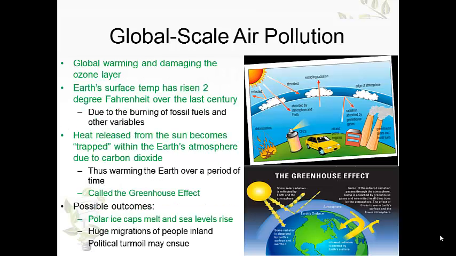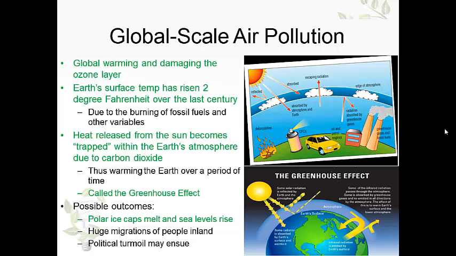So, you probably heard of this, global warming, which is essentially damaging the ozone layer due to air pollution. Now, it's a fact the Earth's surface temperature has risen 2 degrees Fahrenheit over the last century. Now, again, this is due to burning fossil fuels and some other variables that you see in this picture to the right here. Now, what happens is heat is released from the sun, which therefore becomes trapped because of this pollution in the Earth's atmosphere, specifically carbon dioxide. Over time, the Earth warms, and this is called the greenhouse gas effect, which is a little diagram to the right, and we'll be talking more about that in class.